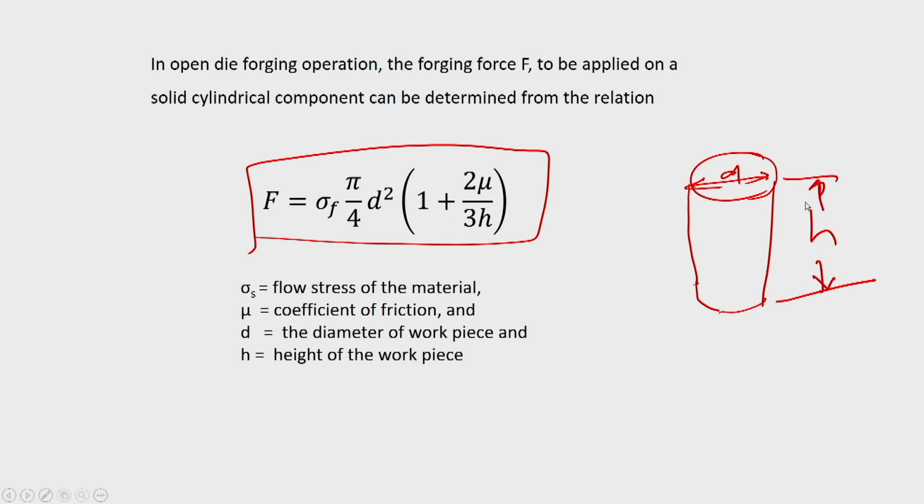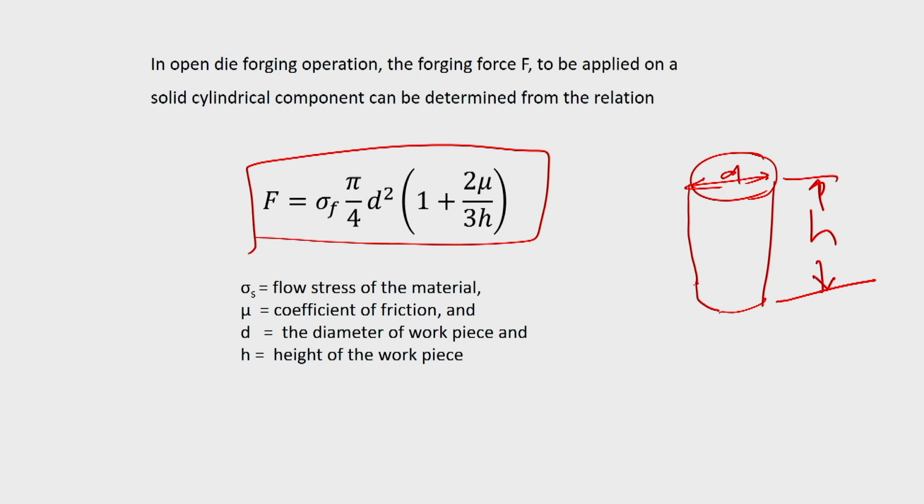So, initial height. Now, it will change. This is an empirical relationship which people actually use. Now, when you are pressing between the dies, there will be friction between the workpiece material and the die. For a free flow, the friction should be reduced. So, you will have to apply lubricant between the workpiece and the die. Otherwise, your forces will be very high.